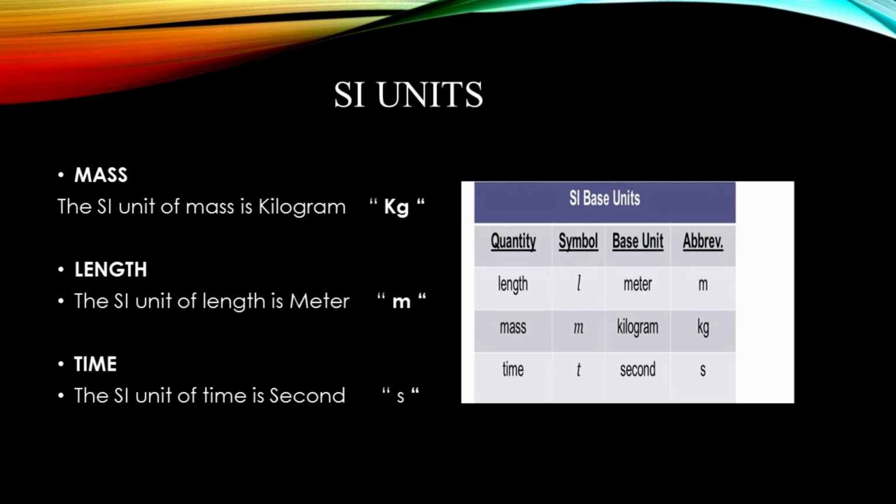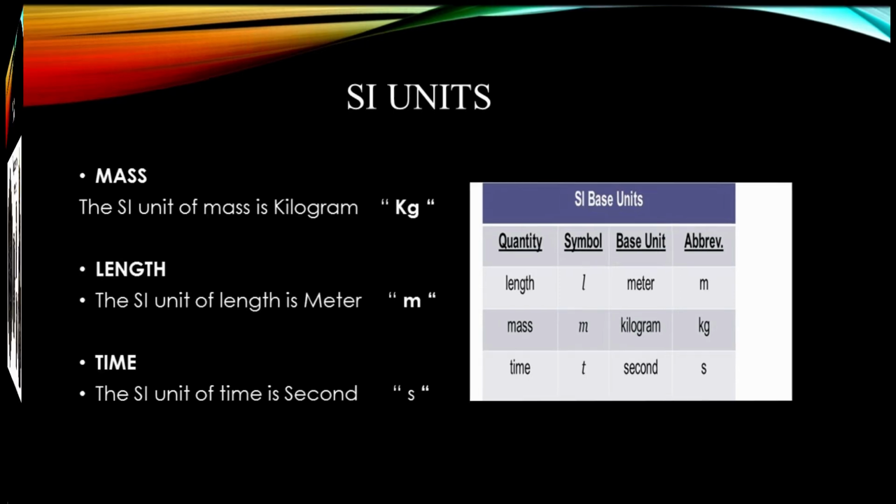The SI unit of mass is the kilogram. We can simply call it kg. The SI unit of length is the meter, and the SI unit of time is the second. As far as your course and level is concerned, we will not go into that detail of why and how these quantities have been taken as a standard and how the units have been fixed. At this level, you just have to remember these quantities and their units. It will be enough for you.